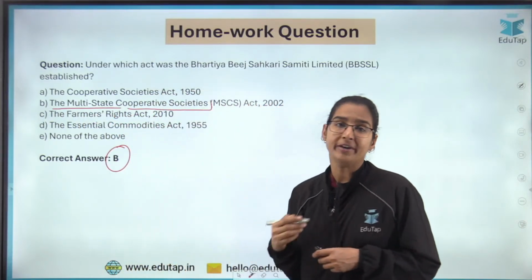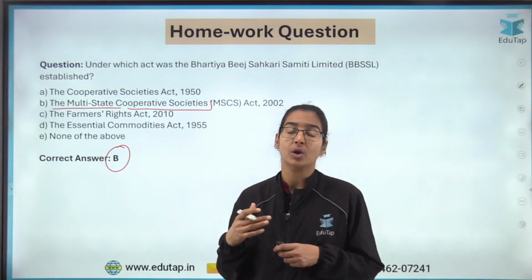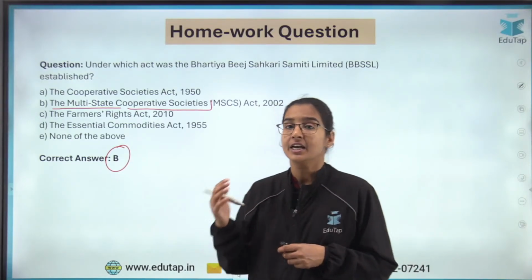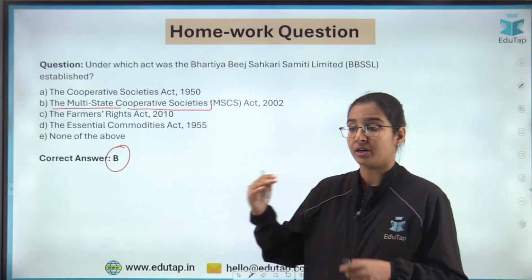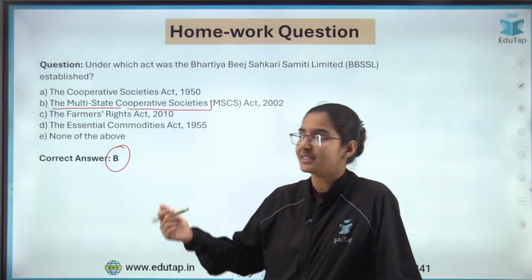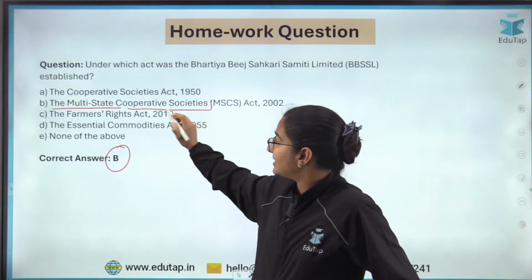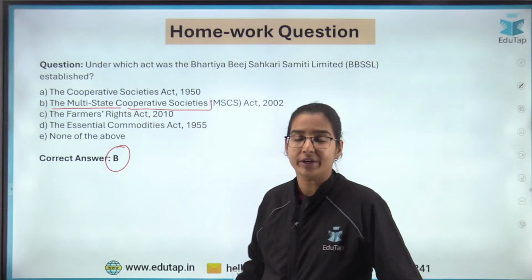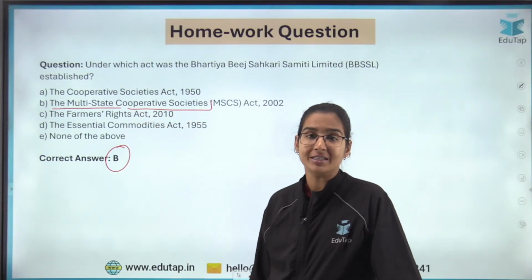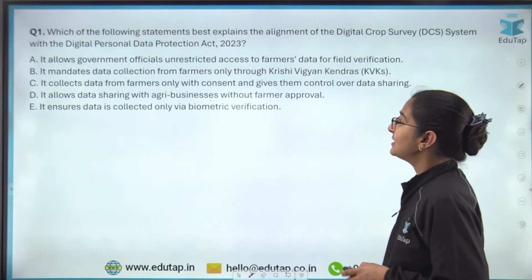The cooperative societies which are operating at a national level or in more than one state are established under the Multi-State Cooperative Societies Act. So for this reason, the correct answer here is option B. Now let us discuss the other questions.